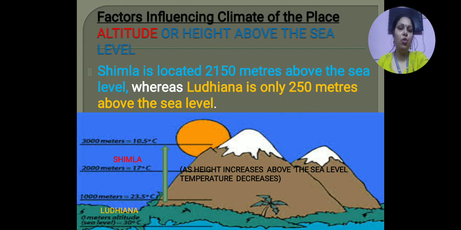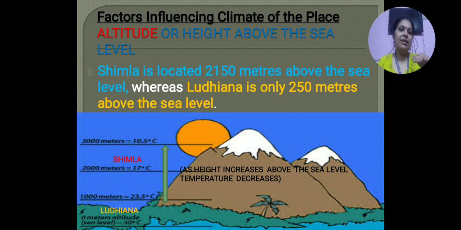If we are moving more above the sea level, towards 2000 meters, the temperature is decreasing and it becomes 17 degrees. And if we move more towards the height, about 3000 meters, then the temperature is 10.5 degrees Celsius, which means as we are moving towards the height, the temperature is decreasing, which makes that place cooler.